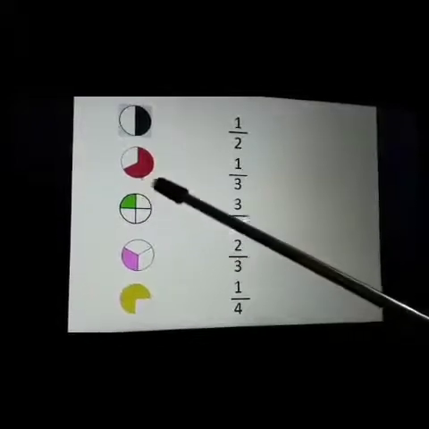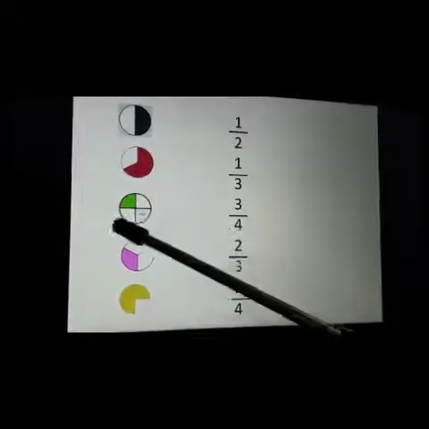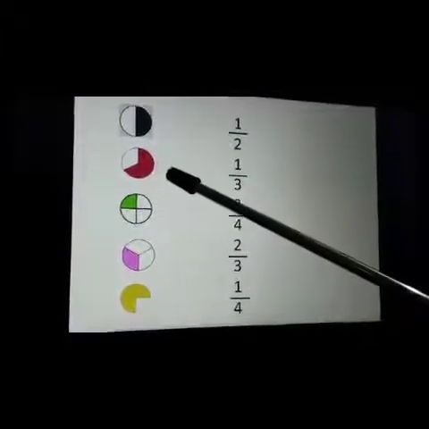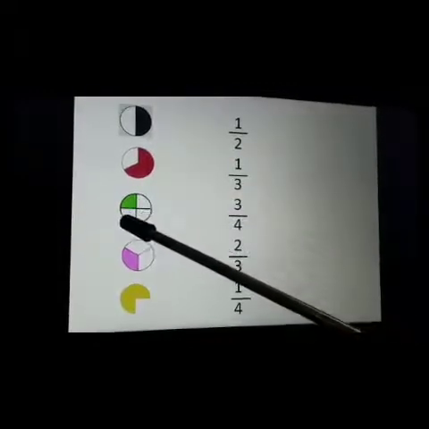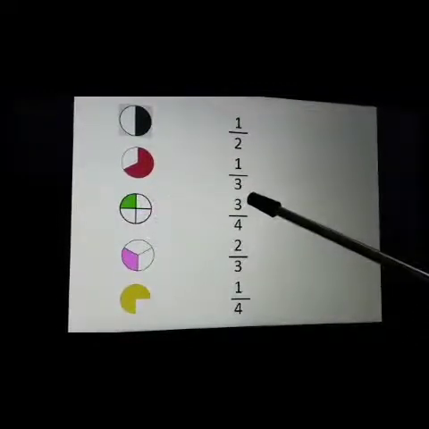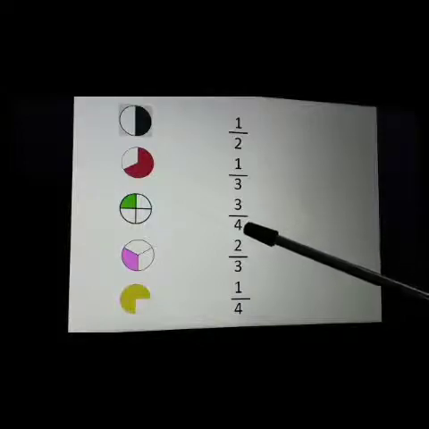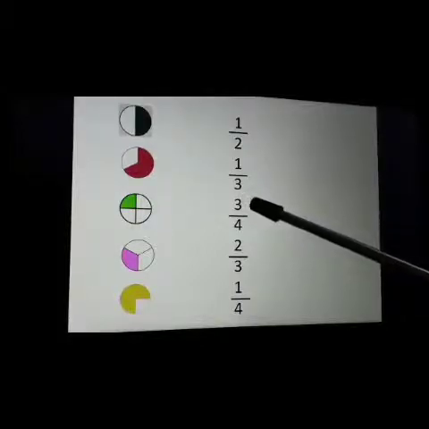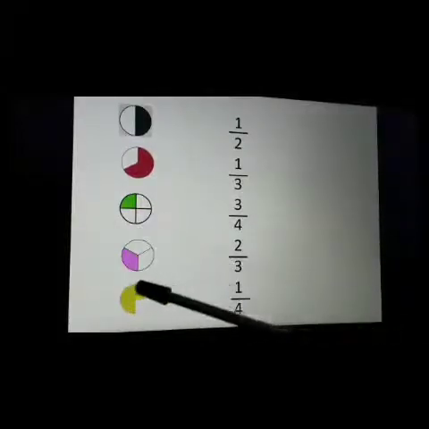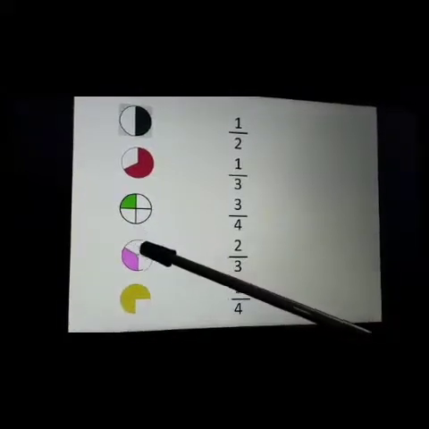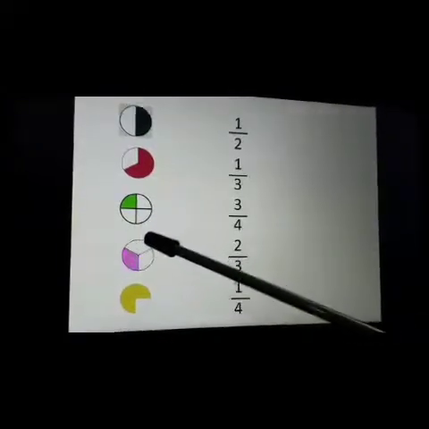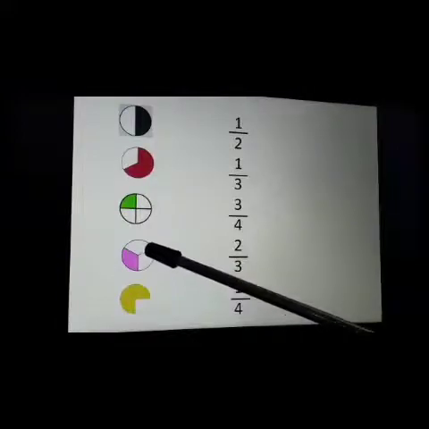Now the next, total number of parts 4, 1, 2, 3, 4, and how many are unshaded parts? 1, 2, 3. So the fraction will be 3/4. Total number of parts 4 and out of them 3 are unshaded. Now the next, total number of parts 1, 2, 3 and unshaded parts 1 and 2. 2 are unshaded.